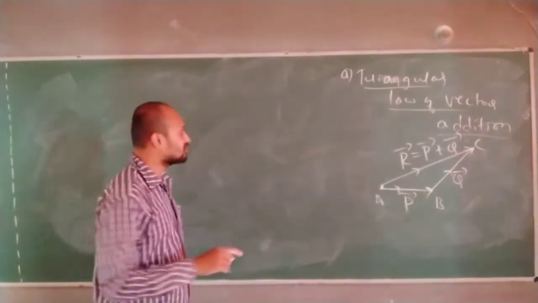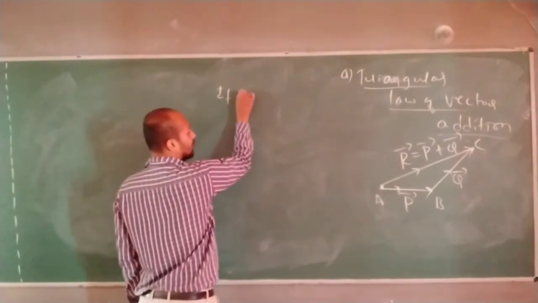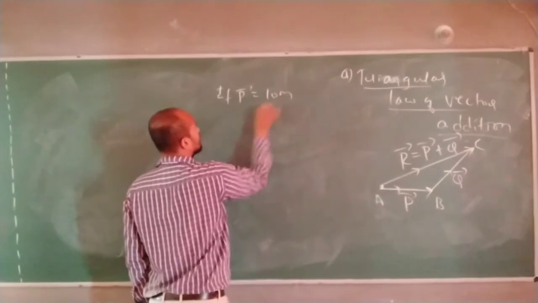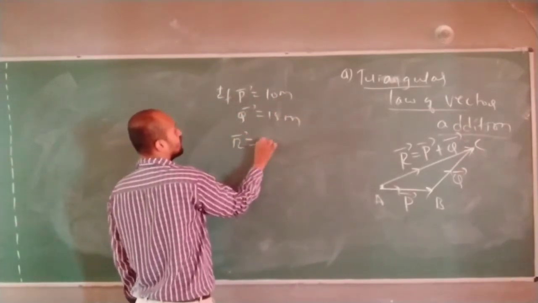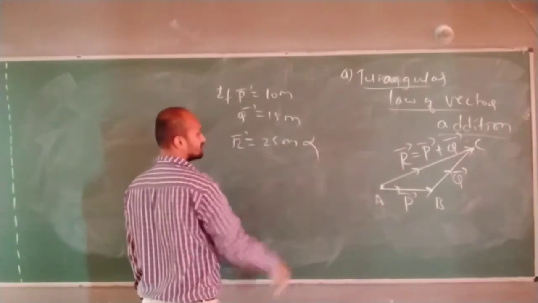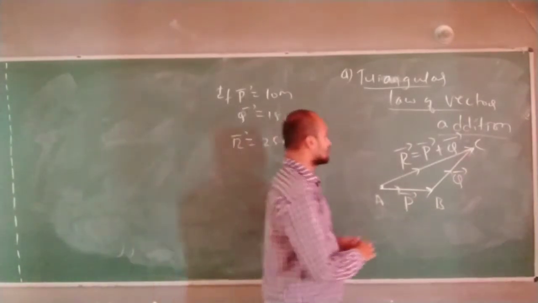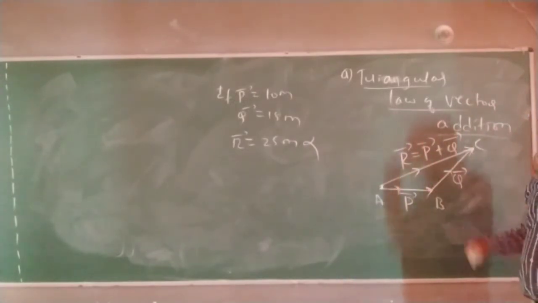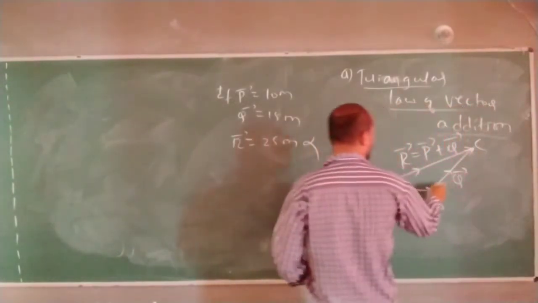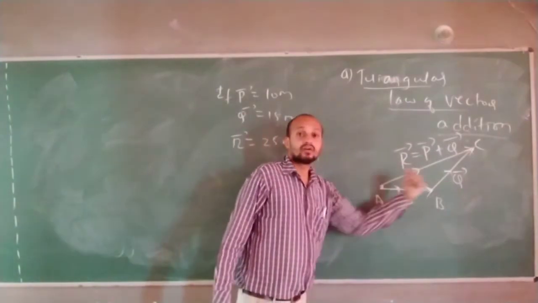R is equal to P plus Q does not mean that if P is equal to 10 meter and Q is equal to 15 meter, the resultant will be 25 meter. That is not what I said. This vector line will represent what? The addition of these two vectors.